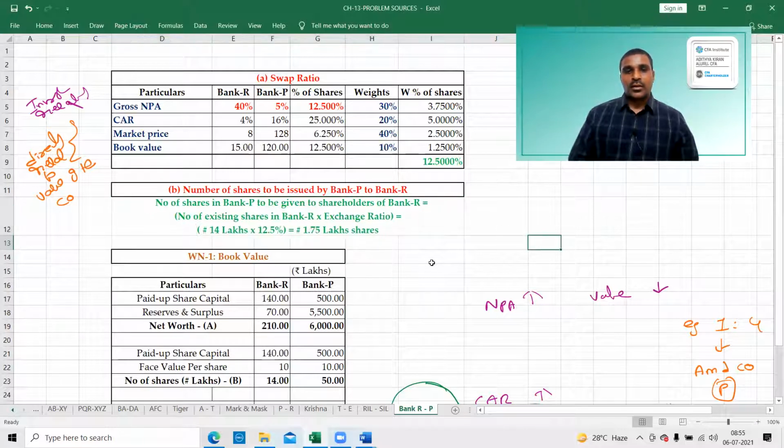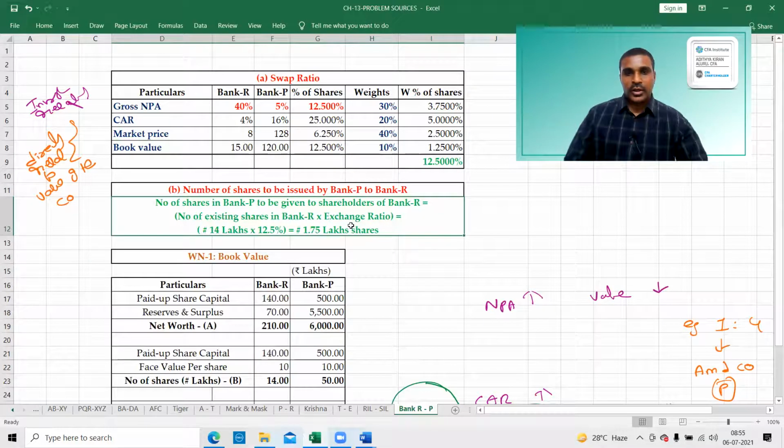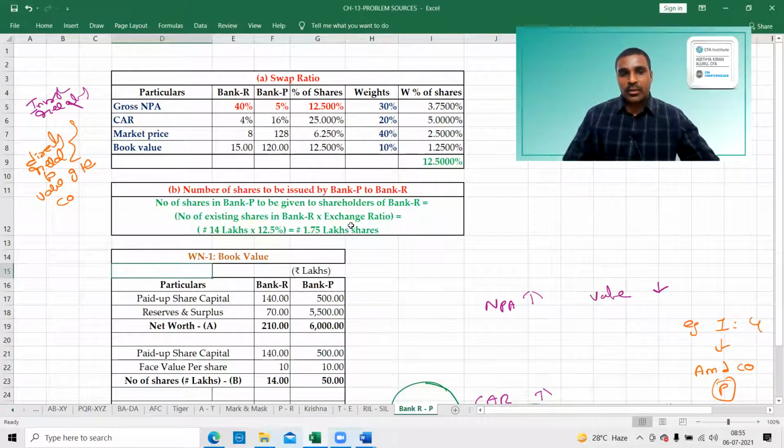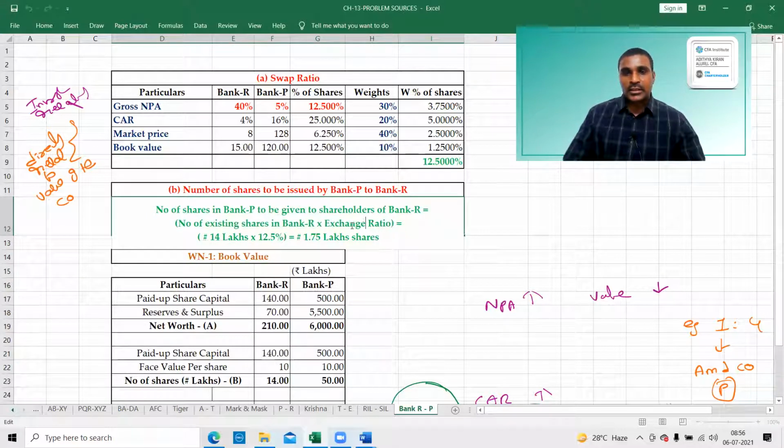This is the final answer, you can take it. Number of shares in bank P to be given to shareholders of bank R is equal to the number of existing shares in bank R into the exchange ratio or swap ratio. You can also call it a swap ratio so that the terminology will be consistent for you.